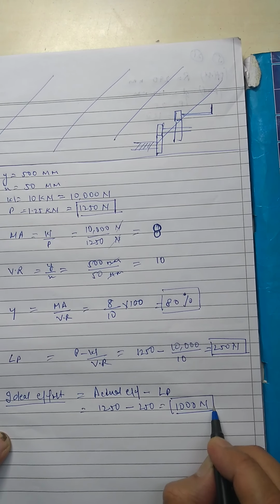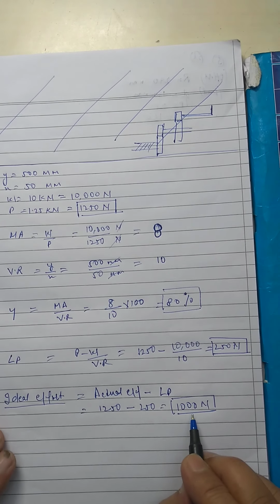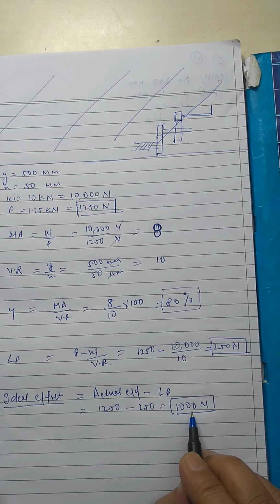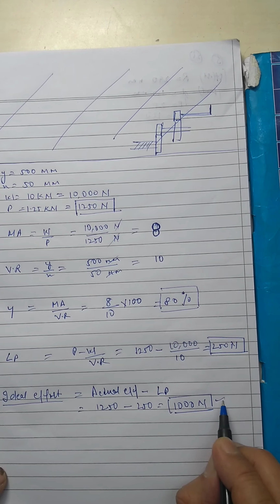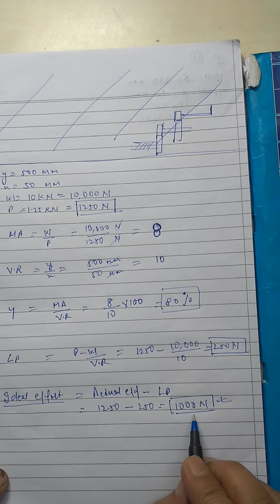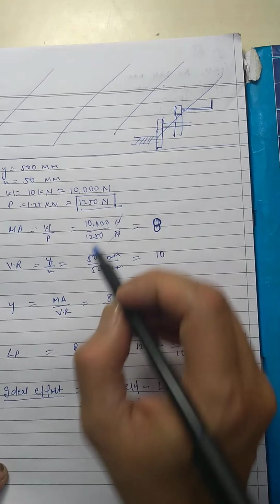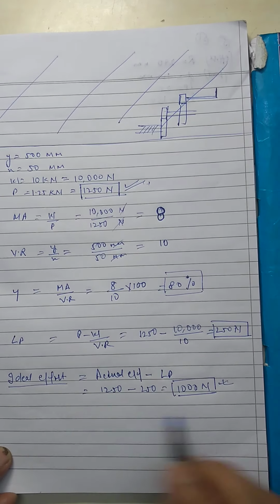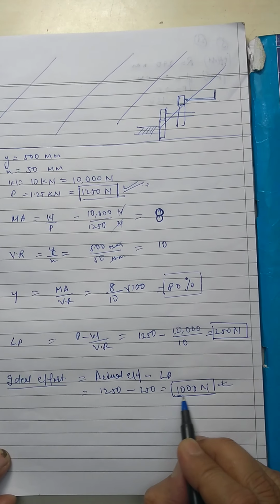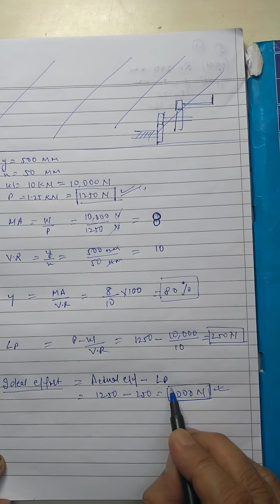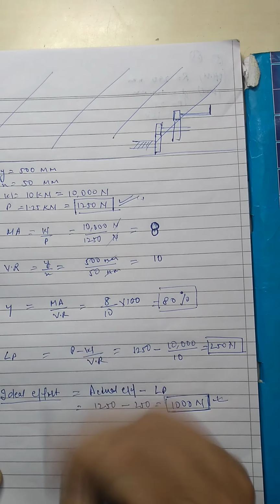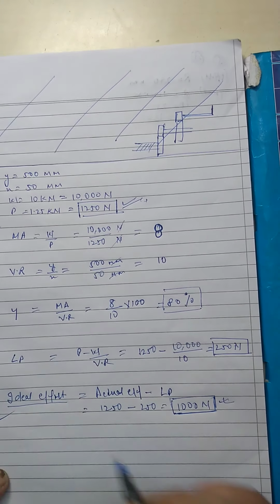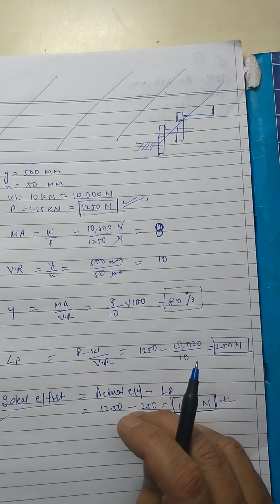So this would have been the effort if the machine was frictionless. That means for an ideal machine this would have been the effort, but no machine is ideal, so actual effort is this one. This is only the ideal effort if the machine was frictionless, or you can say it was an ideal machine. Okay, so these are the values which you have to calculate.